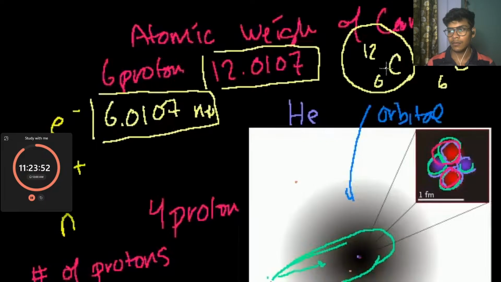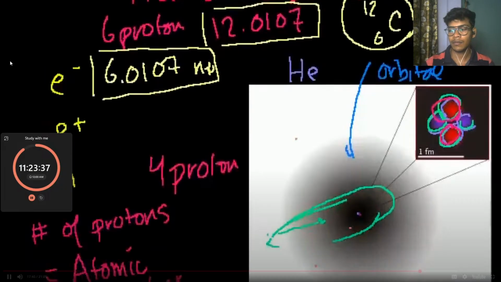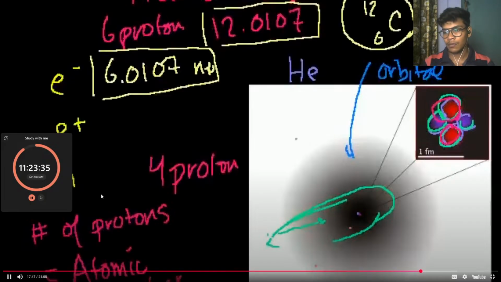Remember, when you change the neutrons, you're not changing the actual fundamental element. You're just getting a different isotope, a different version of the element. So these two versions of carbon are both isotopes. Now, I want to leave this video with what I think is the neatest idea behind atoms,